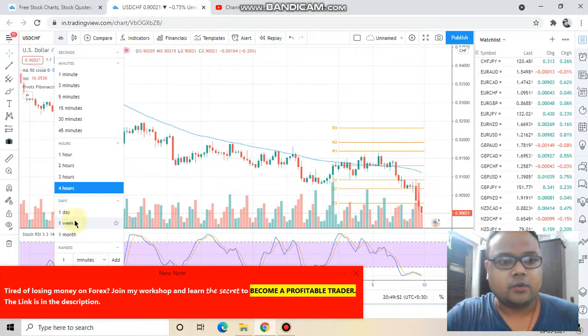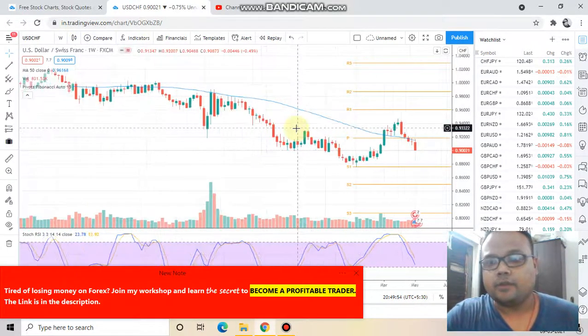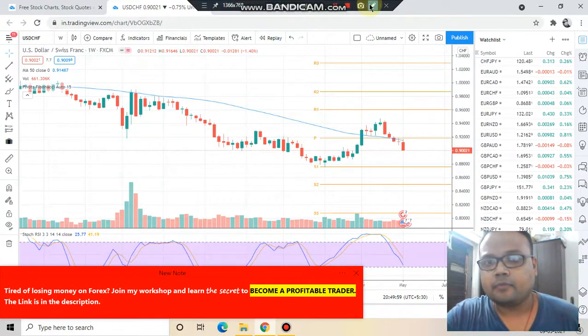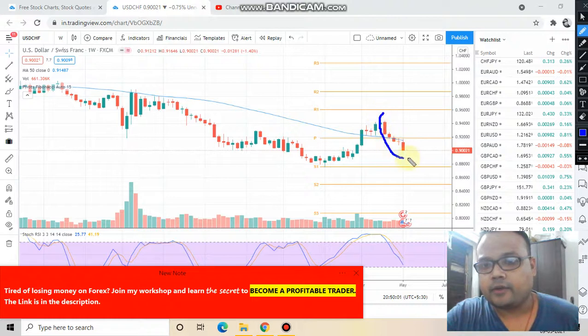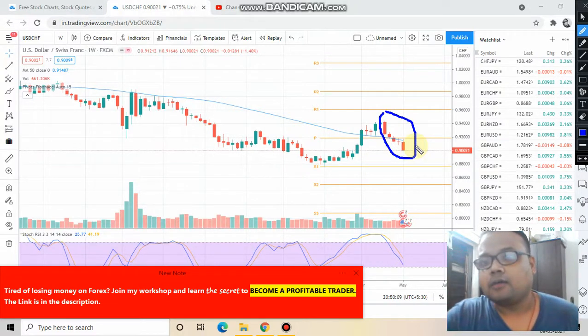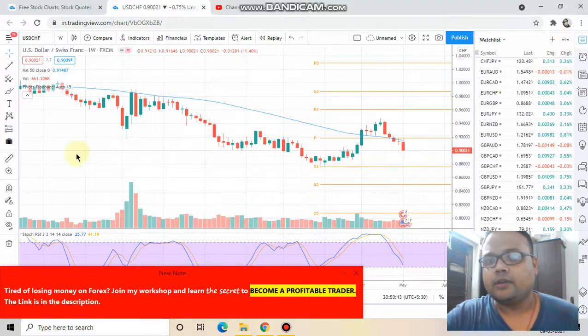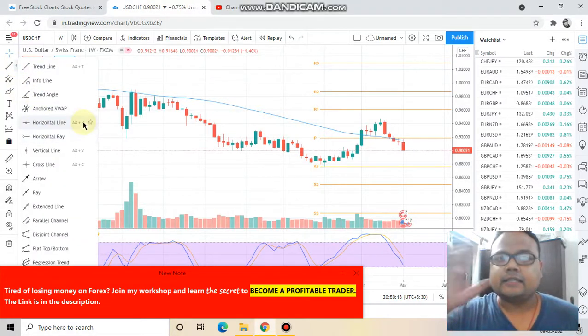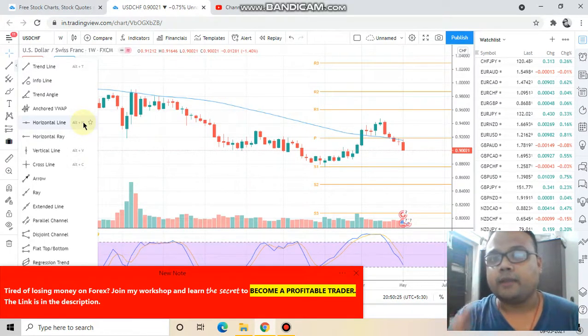At first I would like to take you to the weekly chart. This is the chart of the big pairs, and on the weekly chart also we can see that the market is in downtrend. The market has been in downtrend for more than 1 month, and this week the market has formed a big red candle with price rejection from above. In a scenario like this, generally we see that the selling pressure continues, and there's a good possibility that you'll get opportunities to make money by shorting the market.